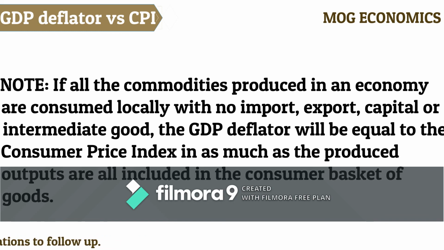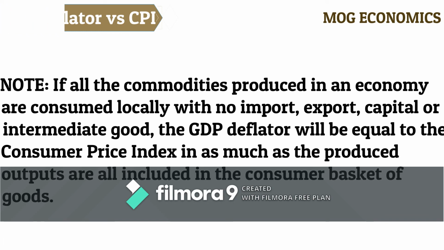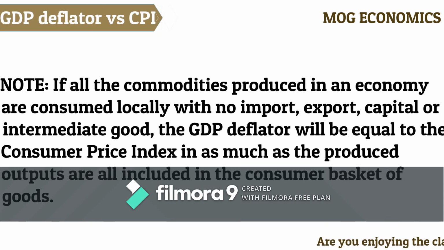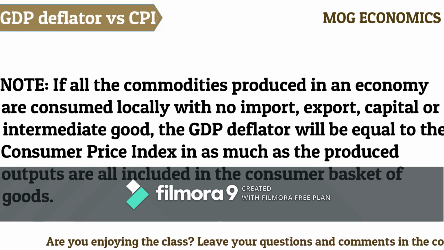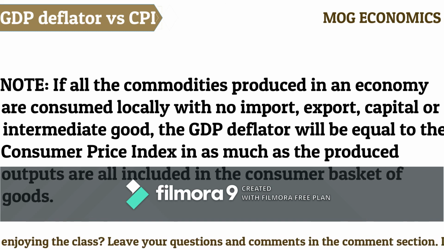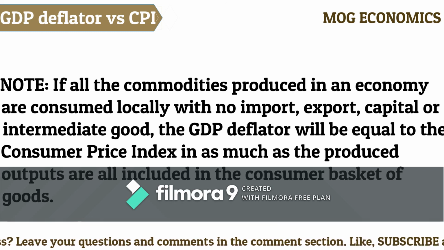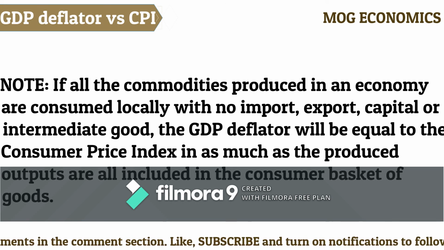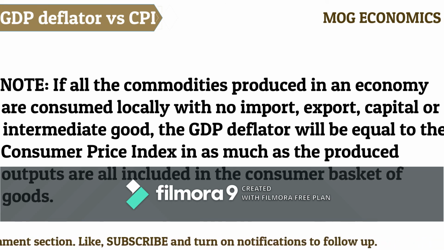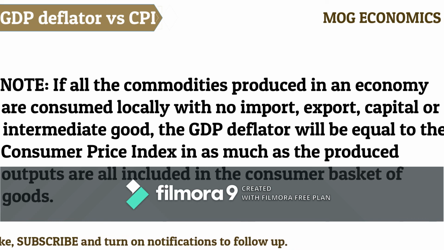But for reasons why they differ, which have been explained in the lesson before this time, that is the 3 reasons I gave before, and I mentioned that CPI is computed monthly, but the GDP deflator is computed quarterly. For these reasons, the CPI and the GDP deflator are usually not equal, but not far apart. In fact, some studies have realized that the difference may not be more than 1%.